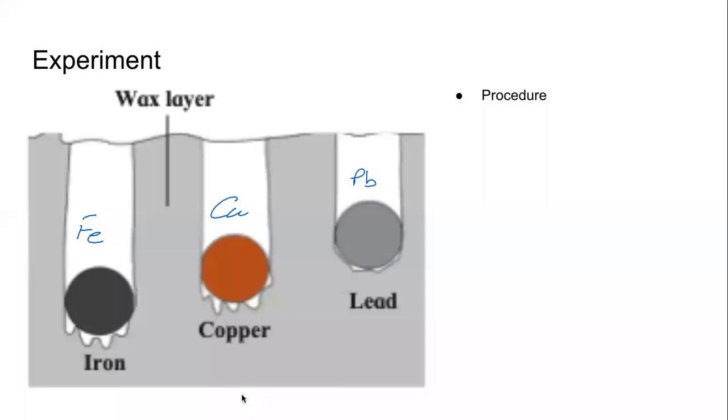Heat exchange says heat flows from the hotter object to the colder object. The amount of heat lost by the hotter object is equal to the amount of heat gained by the colder object. So what will happen when we put the cold iron, copper and lead balls in hot water? Very good.